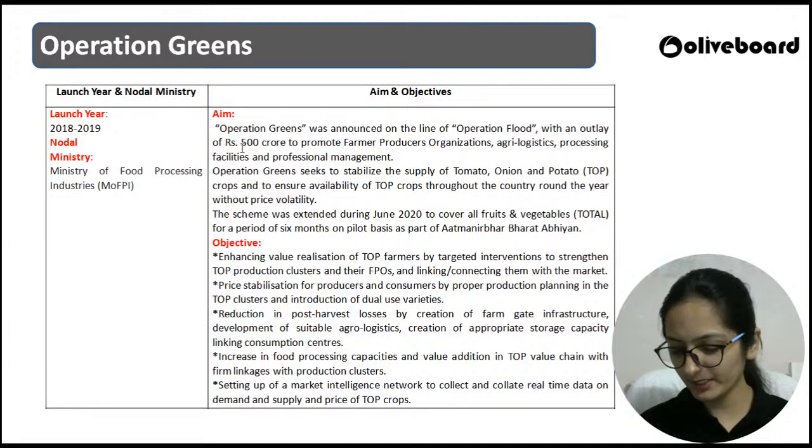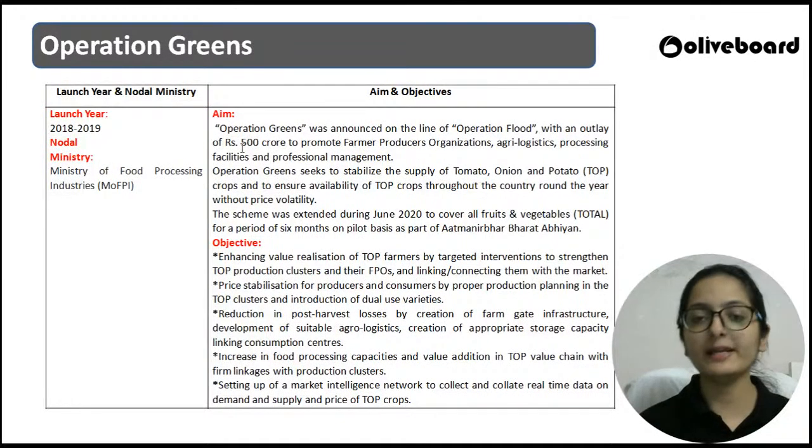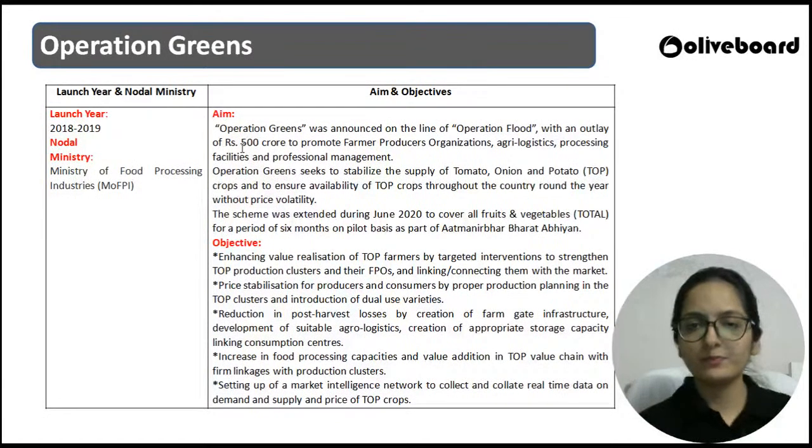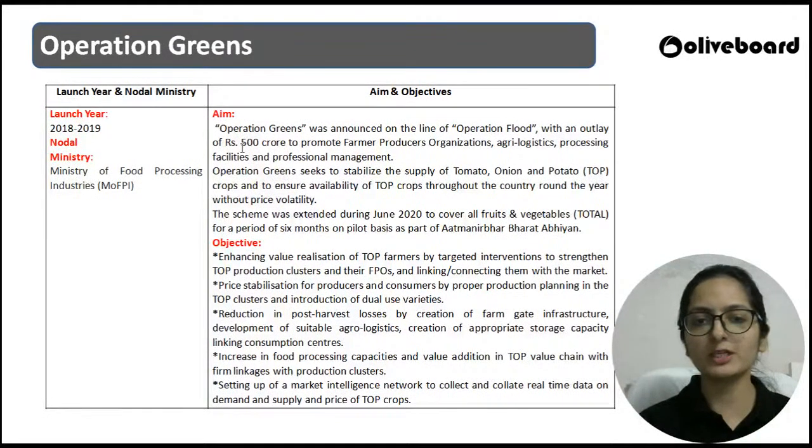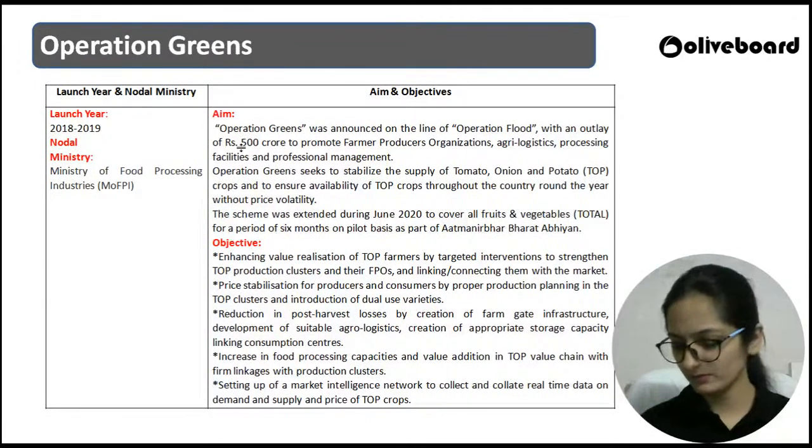It is Government of India. Center, absolutely right. And what about the state? State governments are giving how much amount? They will put in how much amount in this particular Yojana? 500 from the state government.